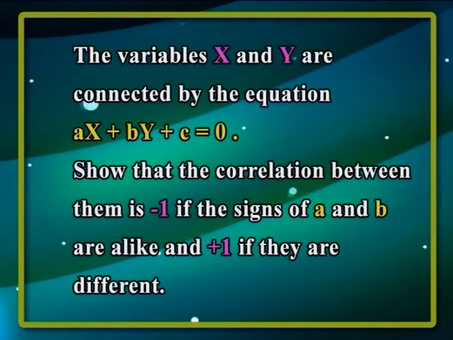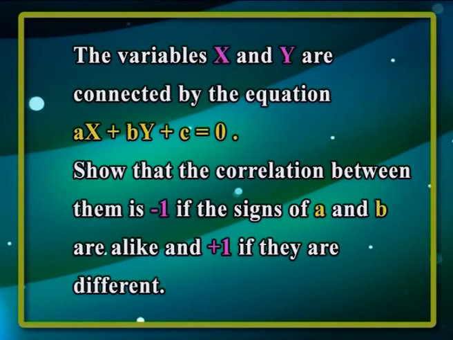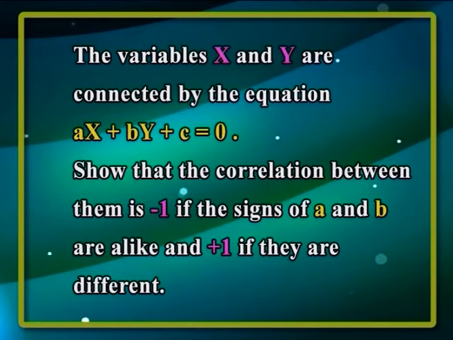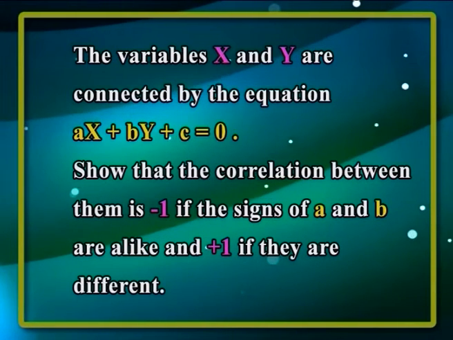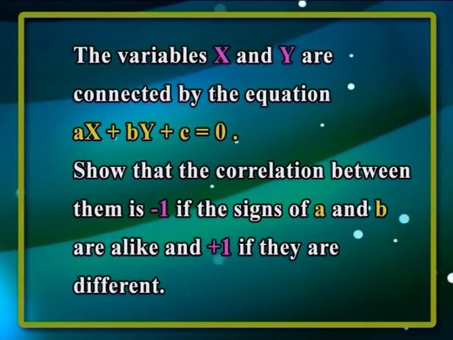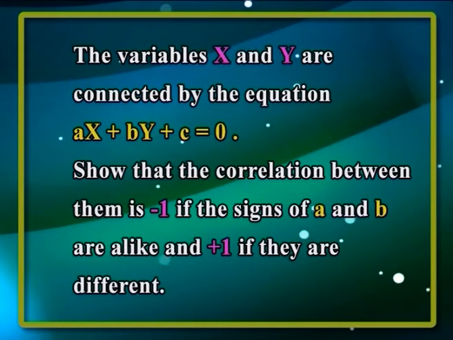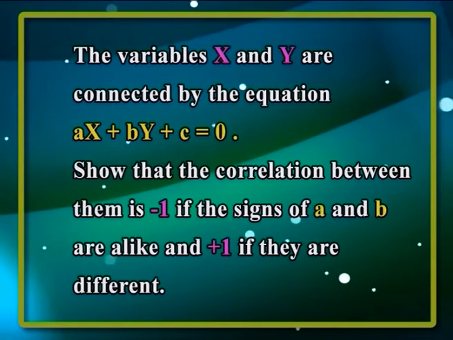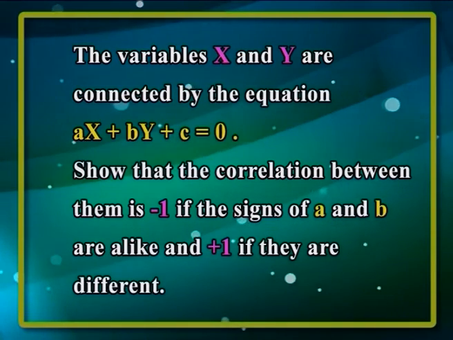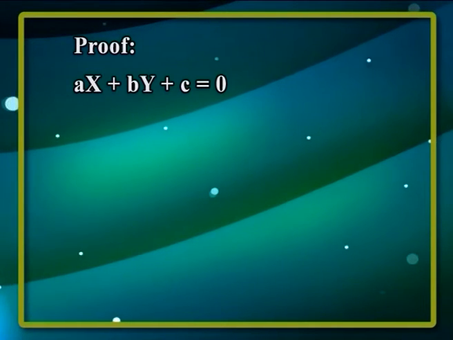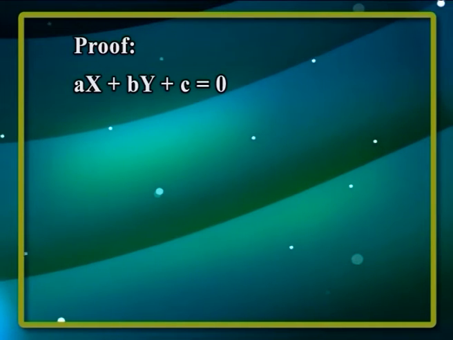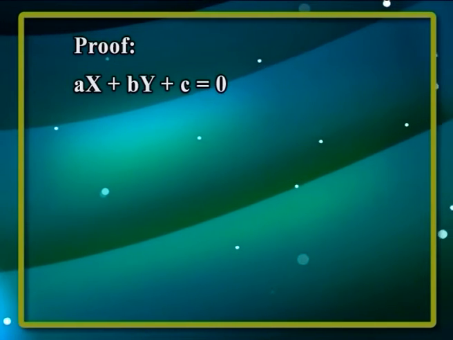The variables x and y are connected by the equation a into x plus b into y plus c is equal to 0. Show that the correlation between them is -1 if the signs of a and b are alike and +1 if they are different. Now, to prove this result, let us consider a into x plus b into y plus c is equal to 0.